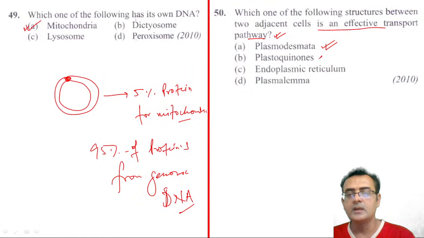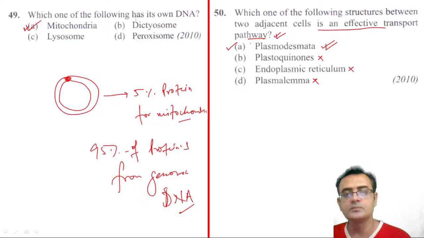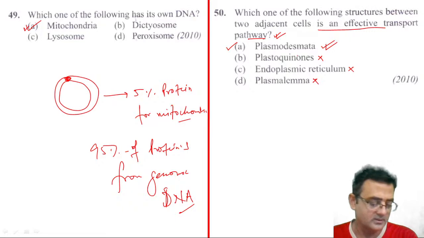Plastoquinone, no, that is a protein involved in the photosynthetic pathway we discussed in the photosynthesis chapter. Endoplasmic reticulum, not at all. Plasmalemma, no, not at all. So plasmodesmata is there in the plants, through which they can communicate with the neighboring cells, right? So here plasmodesmata is the correct answer.